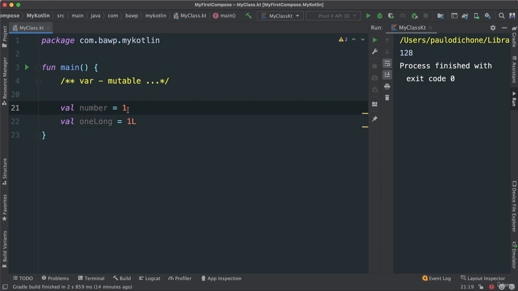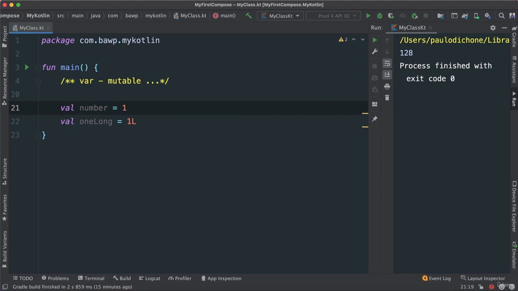Same thing, if I put an L, this is no longer an integer because it will be represented internally as a long. So if you put an L, that means this is a long value. But the great thing about Kotlin is that all variables initialized with integer values not exceeding the maximum value of integer, so in this case 32 bits, have the inferred type Int, right? So if the initial value exceeds this value, then the type is Long.